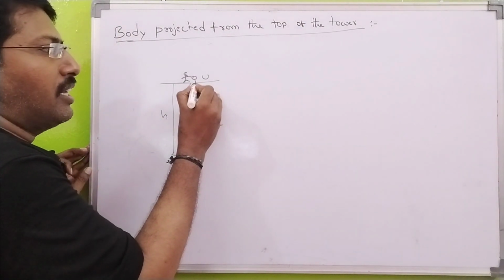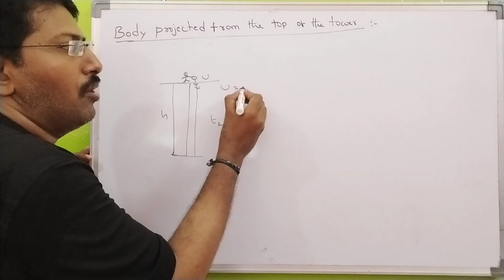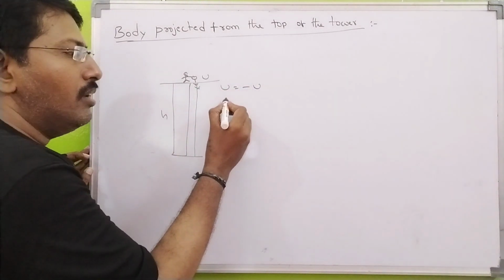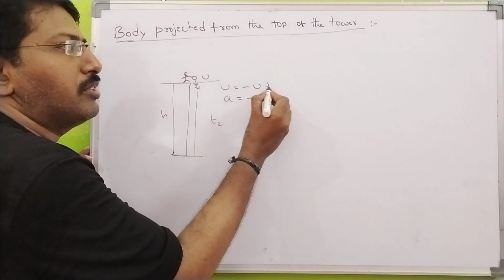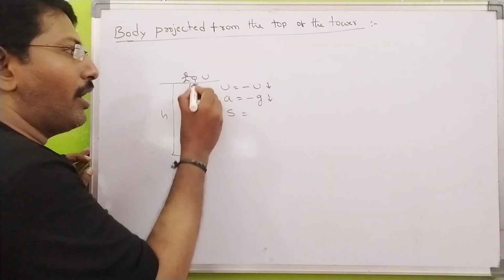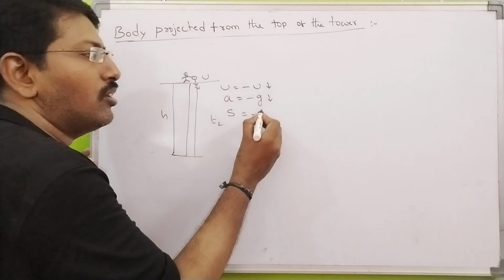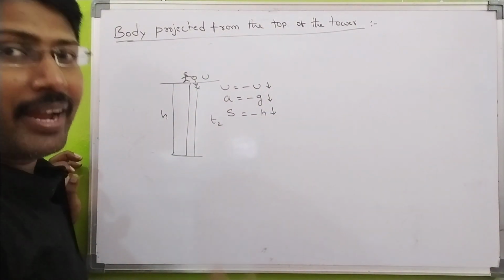So in this situation, this fellow throws the ball like this. So u equal to minus u. So acceleration due to gravity is minus g. Why? Because this is the downward direction. And displacement, what about displacement? That is also in the downward direction. All are downward, so I take minus.